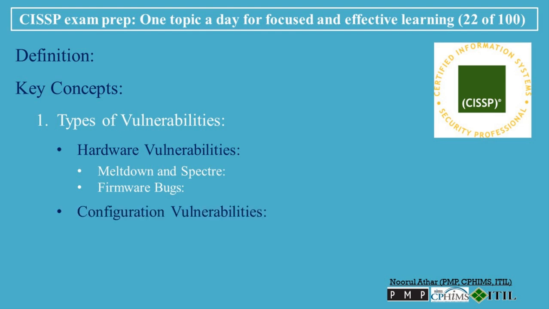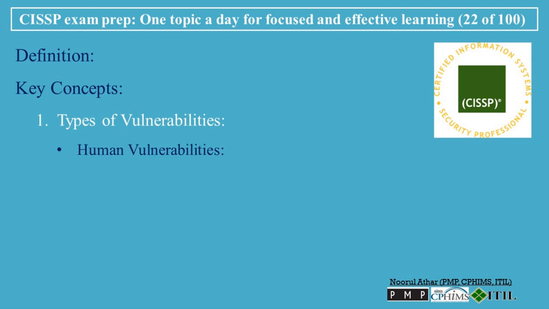Configuration vulnerabilities: improper system or network configurations that create security weaknesses. Examples include default passwords, leaving default credentials unchanged on systems or devices, making them easy for attackers to compromise. Open ports: exposing unnecessary or vulnerable services via open network ports that can be exploited by attackers. Improper file permissions: misconfiguring access control, allowing unauthorized users to read, modify, or delete sensitive data.